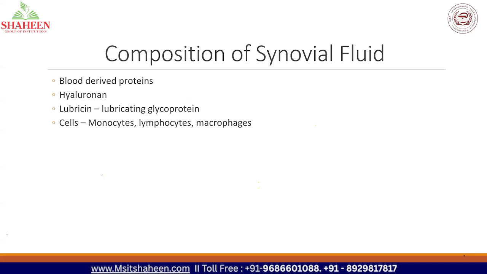Then the composition of synovial fluid. Since it is a vascular membrane, it contains blood-derived proteins. It contains hyaluronan and lubricin, and the cells are monocytes, lymphocytes, and macrophages. This is the biochemical composition of synovial fluid. It has some proteins, some chemicals like hyaluronan and lubricin, and some cells like monocytes, lymphocytes, and macrophages.